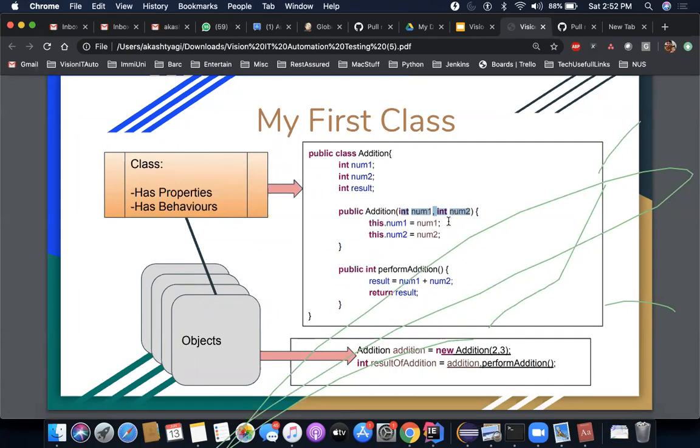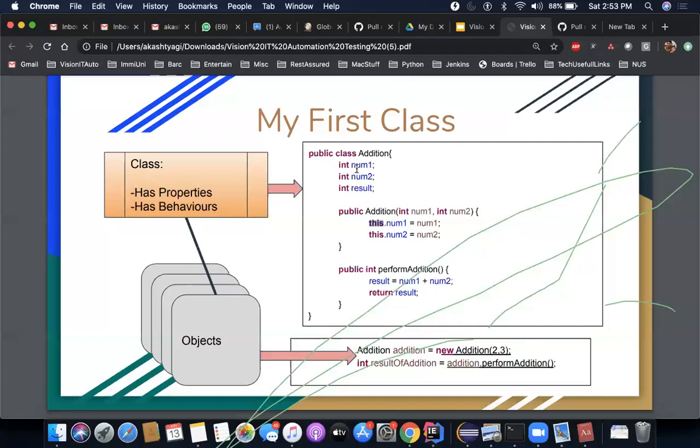And I am now initializing my variables here. So I'm saying this means this object. The object which is going to be created from this class can be pointed out with a keyword called this. So when I say this dot num1, this means this variable. I'm assigning this variable with number1 here, which I'm passing from outside. So what happened is as soon as I create the object, these variables will be set.